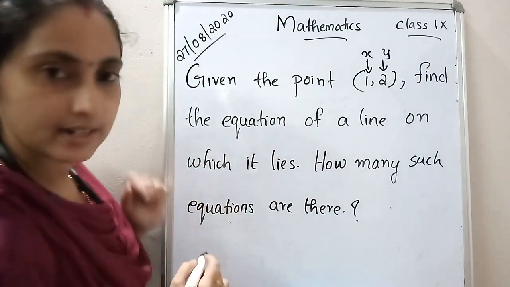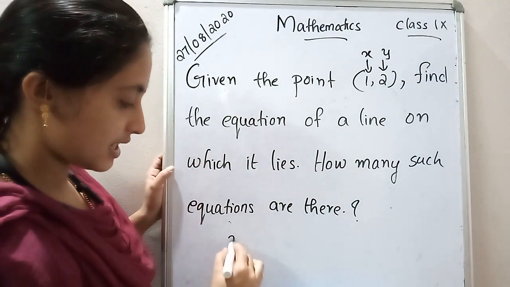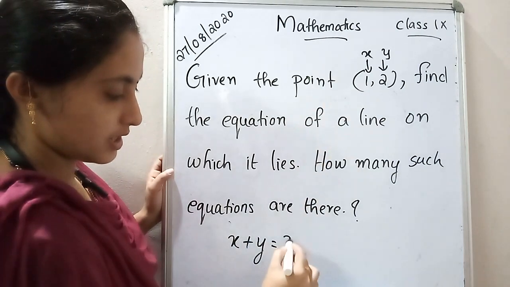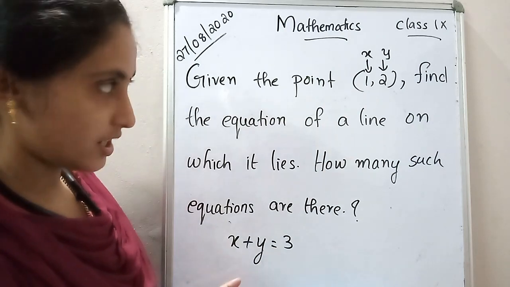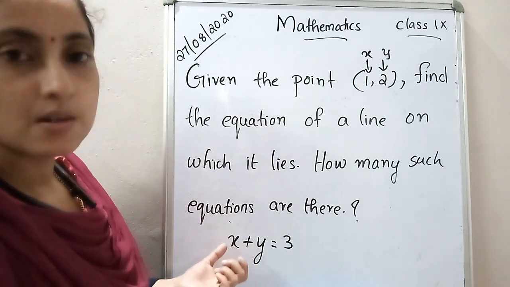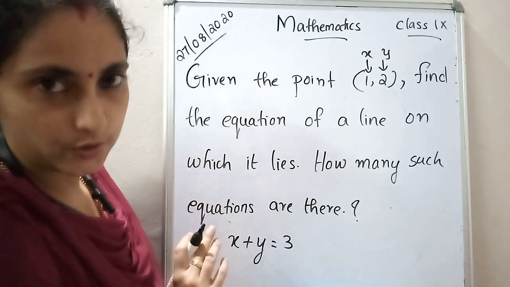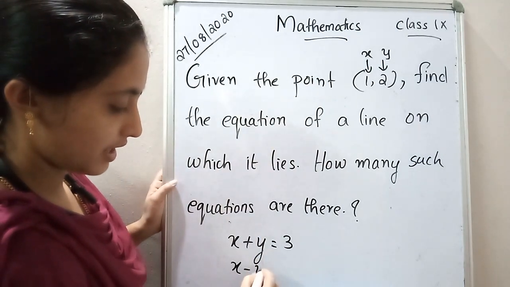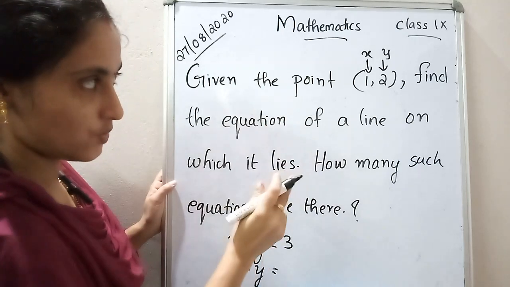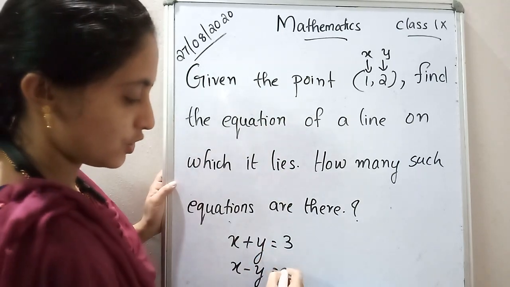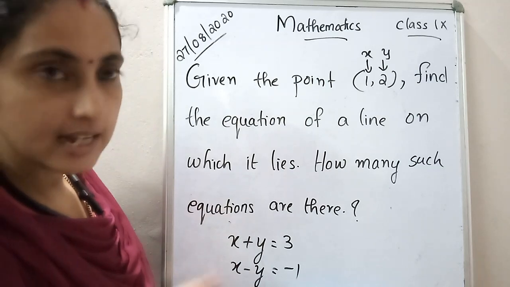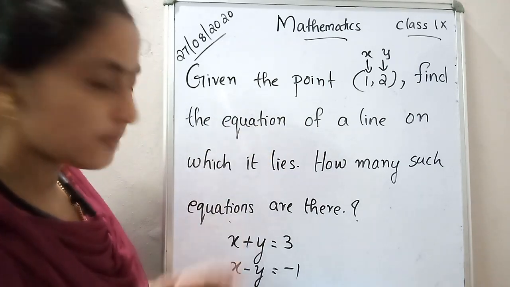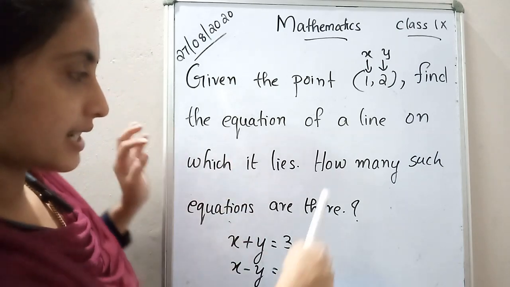So how can we find the equation? Can you say one? Yes, you can just add. x plus y will be equal to what? 1 plus 2, that is equal to 3. This is the one equation which passes through the point (1, 2). Can you say another one? Yes, you can subtract. x minus y will be equal to, what is x minus y? 1 minus 2, that is equal to minus 1. This is a line which passes through the point (1, 2). Anyone you can write.